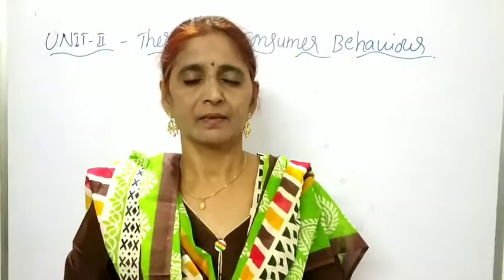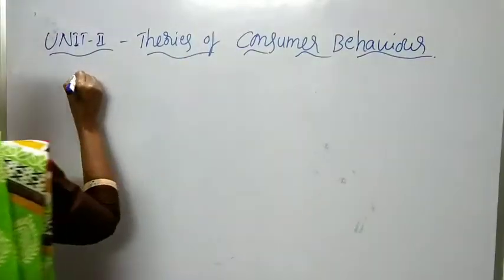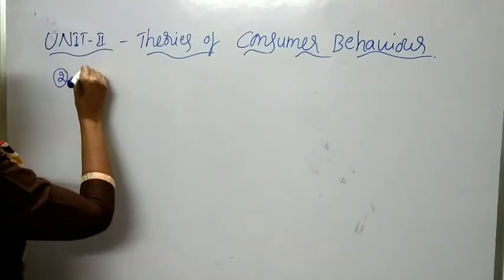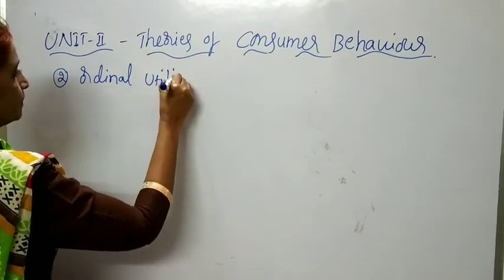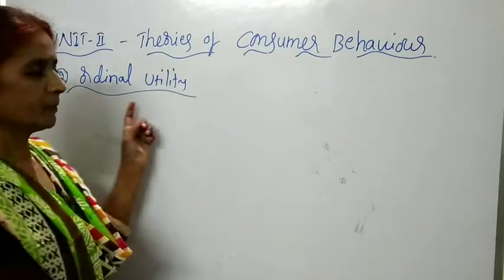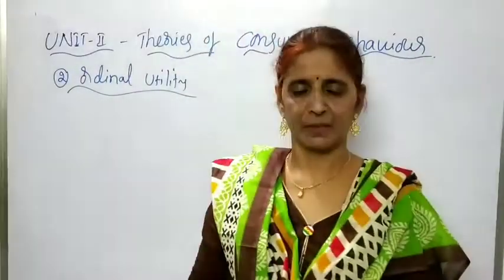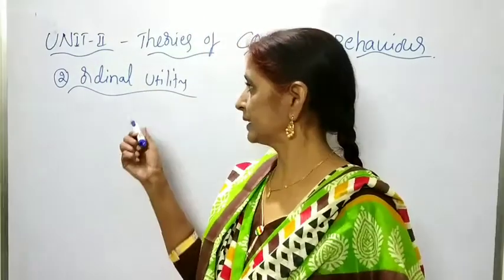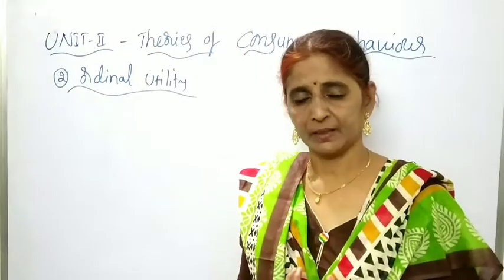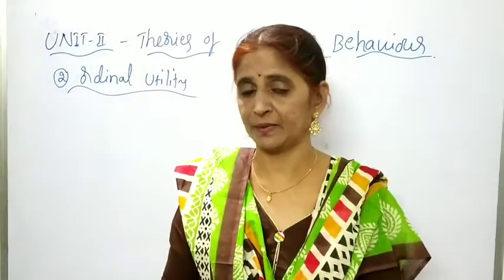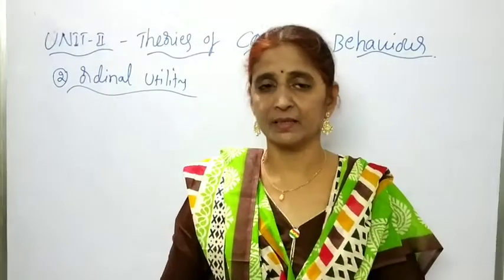The second one in the utility analysis is ordinal utility. According to the ordinal utility approach, utility is a psychological phenomenon. Utility can't be measured in numbers. Utility is a feeling we feel with our heart. It is a psychological feeling, and can't be expressed in numbers. So in real life also, we can't express utility in numbers.